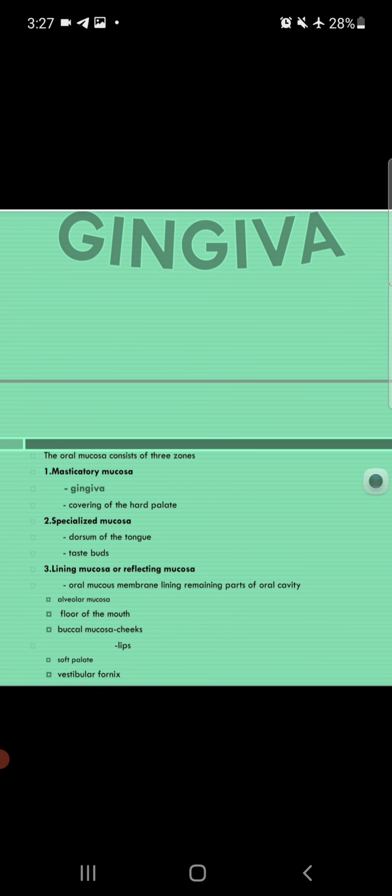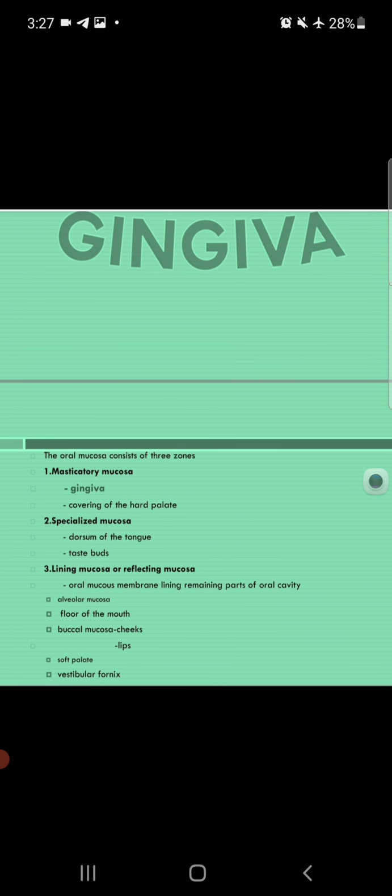Now, in this video, first we will discuss the zones of oral mucosa, then from which zone gingiva belongs. Second, we will discuss the parts of gingiva. Then we will discuss the epithelium of gingiva, the types of epithelium, each epithelium in detail, and then the cells of gingiva. And I will also highlight the important points for MCQs in this lecture.